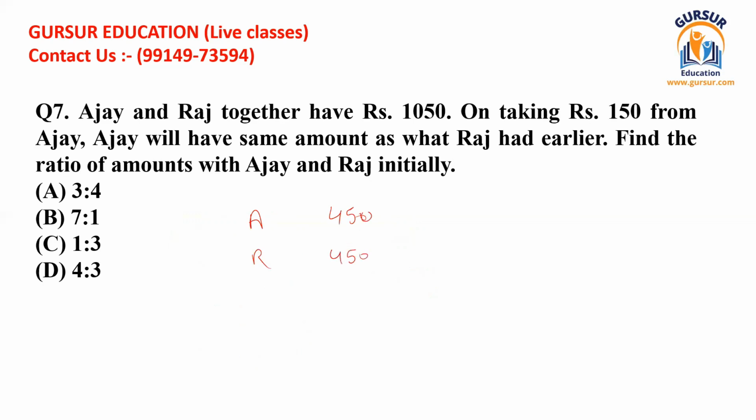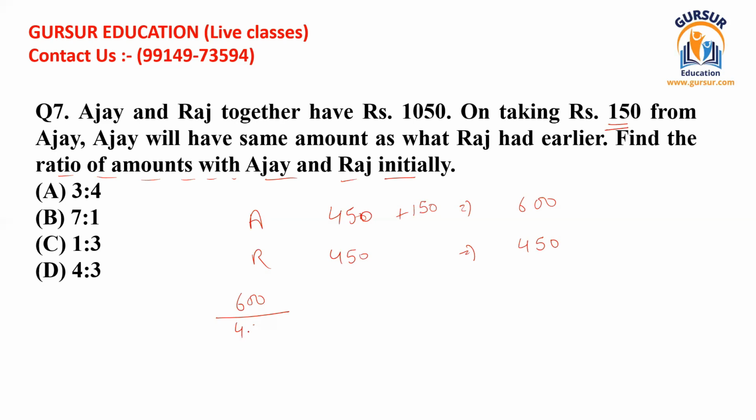We have been asked to find the ratio of amounts with Ajay and Raj initially. But this was not the case earlier. This is the case when we have taken 150 from Ajay. Only then the amounts have become equal. Earlier Ajay was having 150 rupees more than Raj. That means earlier Ajay was having 600 rupees, but Raj was having 450 rupees. So initially they were having this much money, and we have been asked their ratio.